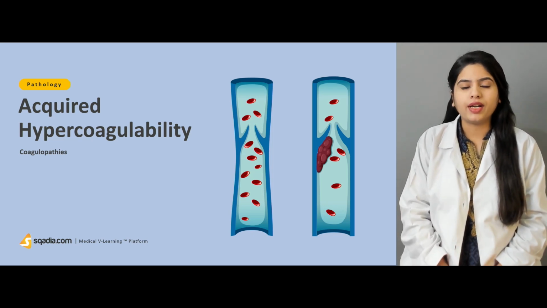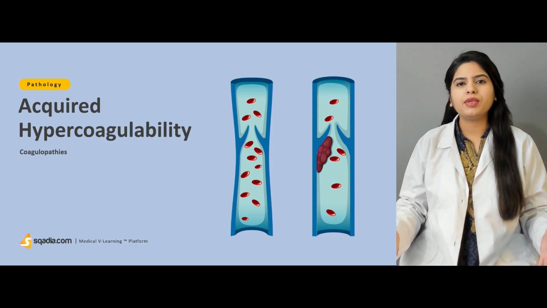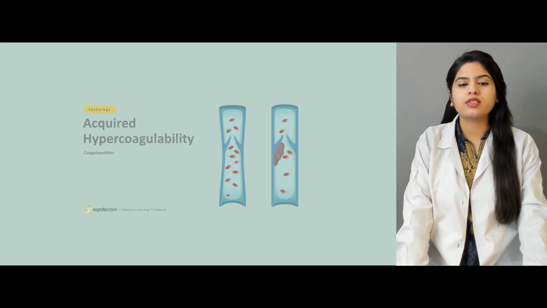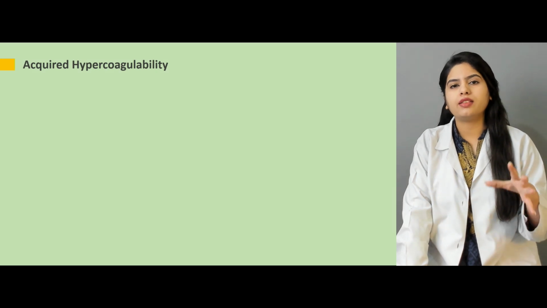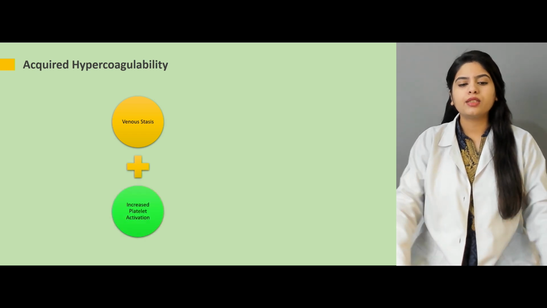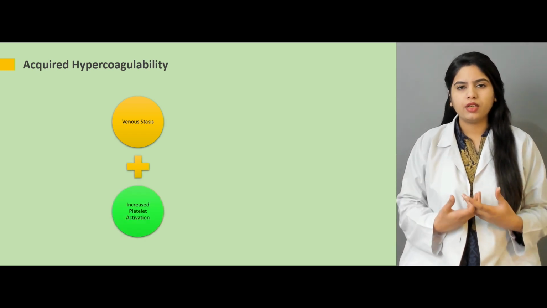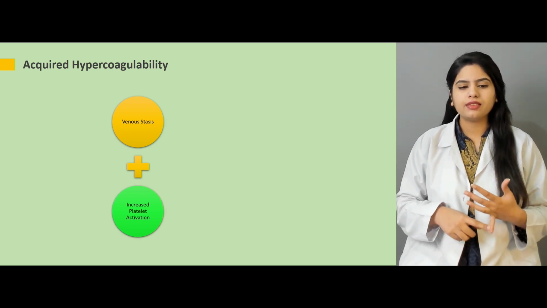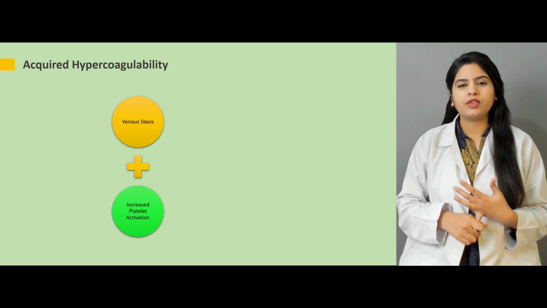Hypercoagulability can be inherited, and it can be acquired as well. So here we are going to discuss the acquired causes of hypercoagulability. In most cases, it is venous stasis and increased platelet activation. Now, whenever there is venous stasis and there is increased platelet activation because of